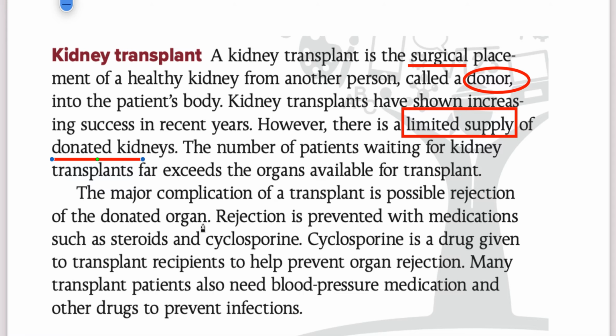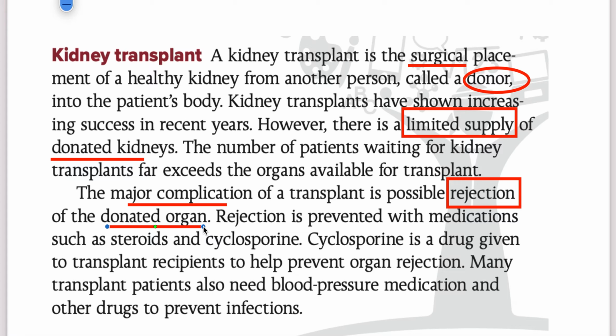Even if you get the kidney, there are complications like rejection. Your body may not accept the kidney. Maybe the donor has some disease. Maybe the blood group doesn't match. So that is known as rejection.